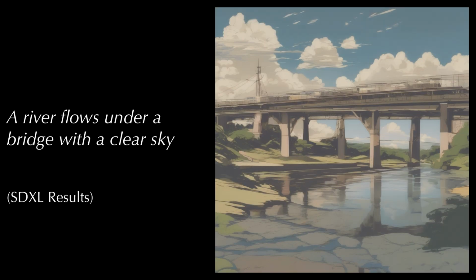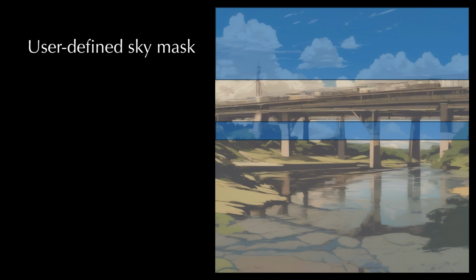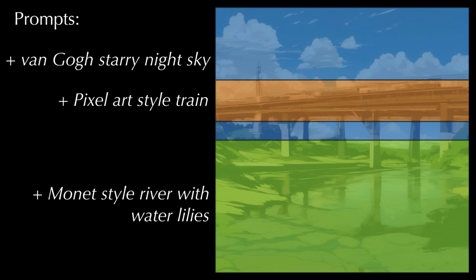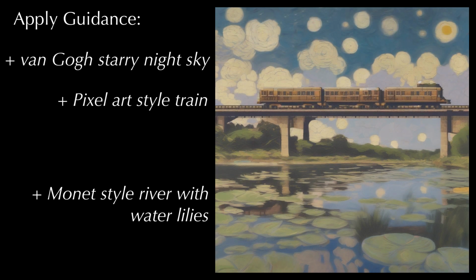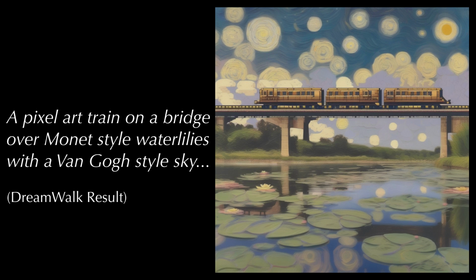First, we define an unstyled prompt that produces the desired layout of the image. Then we construct rough masks for the areas of interest, water, sky, and the bridge. Next, we define separate style prompts for each area, and finally apply separate guidance for each prompt, modulated by its mask. The guidance scales can be continuously varied to produce the final result, which achieves the intention of the original prompt.